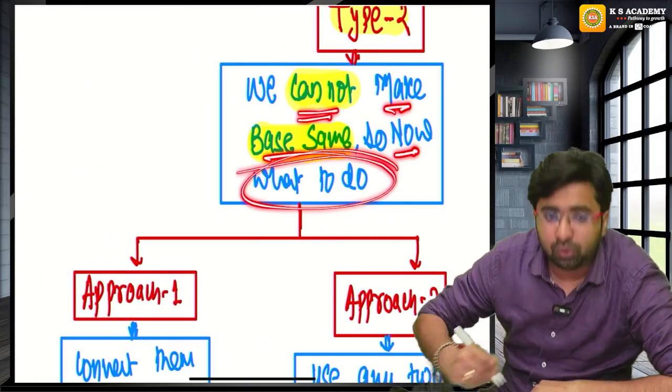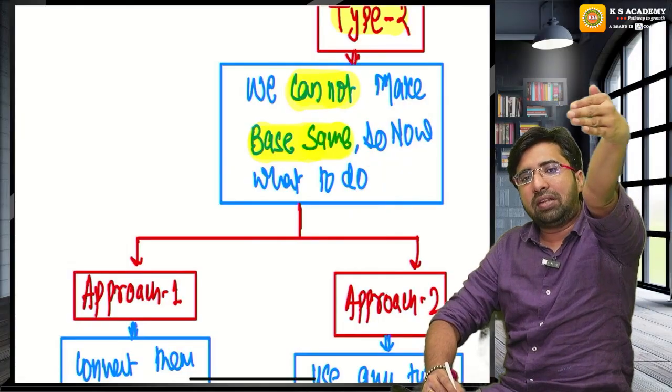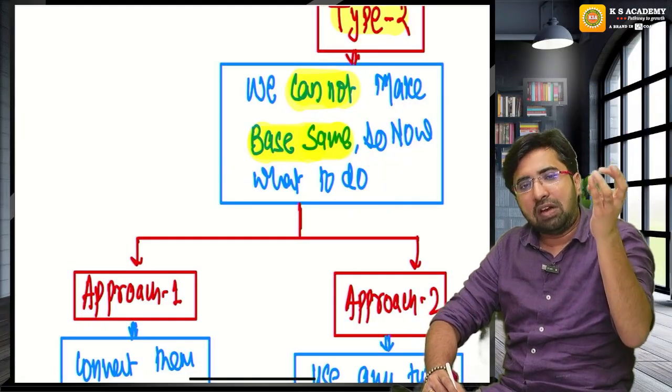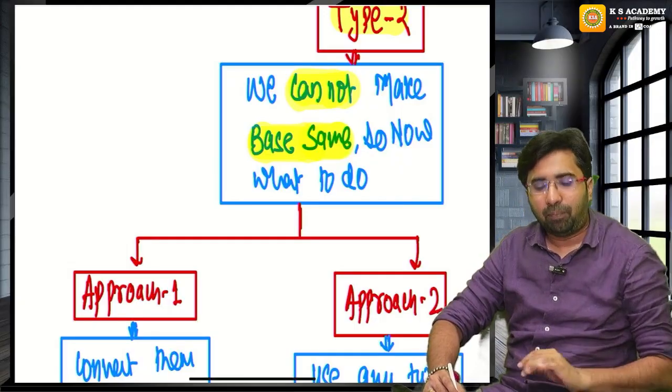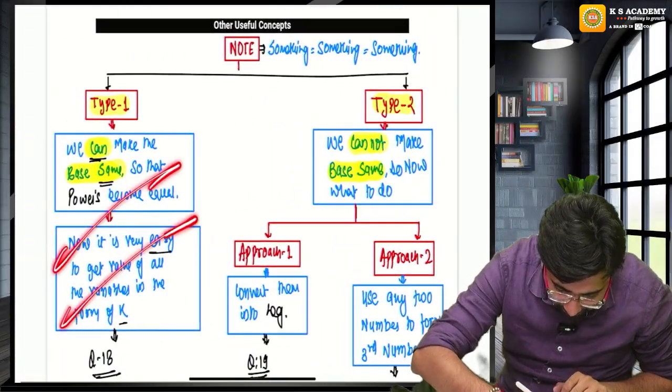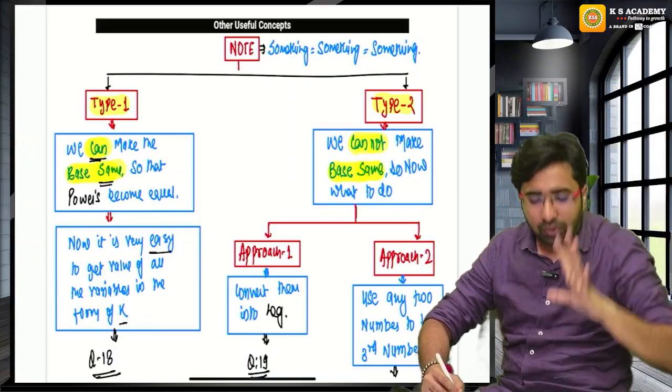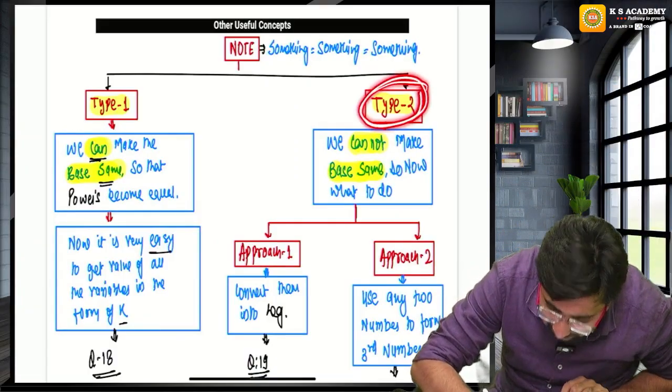So now what to do? If we can make the base same, the powers will be compared, the powers will be equal. Now we can get the value of x, y, z in the form of k. Sir, this is a very easy category. Entire India will solve it. The twist comes in type 2.